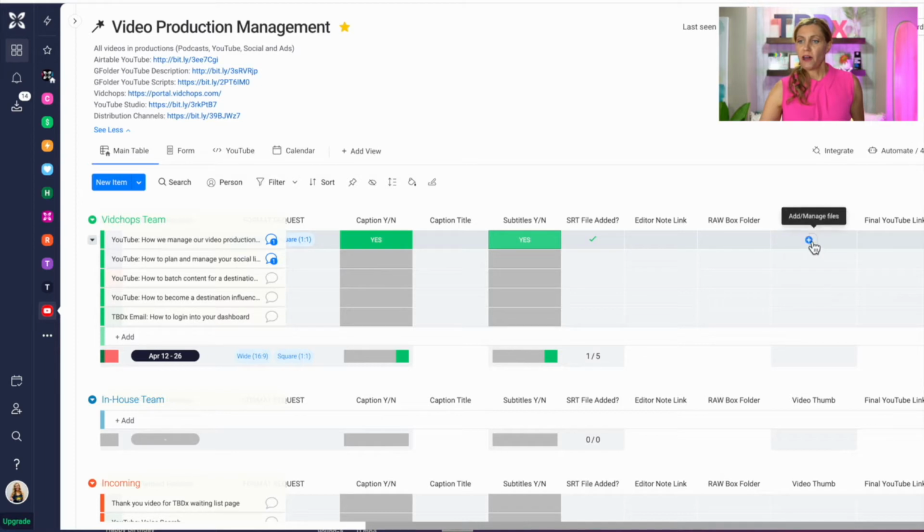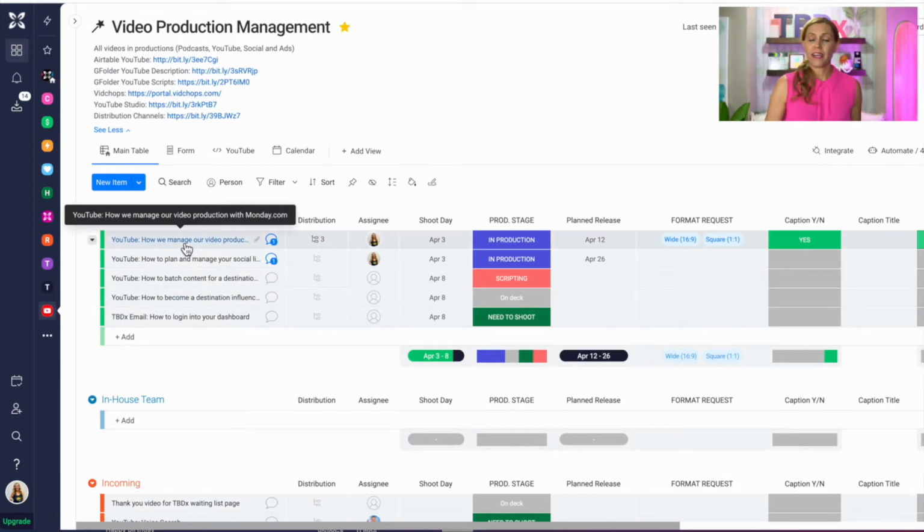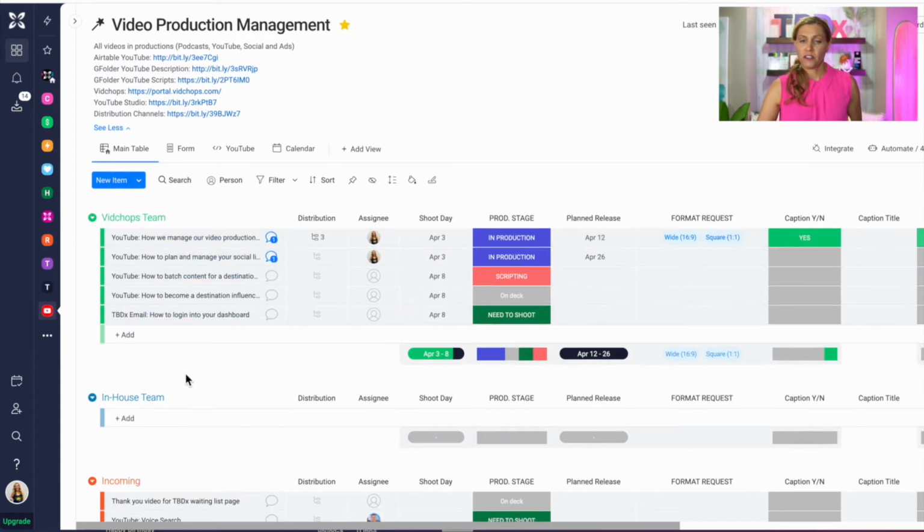And then you have a file area for video thumb. And then you have this final video YouTube link on the right-hand side. That's going to be the final video link. So that's pretty much a breakdown, guys, of how we are organizing each piece of video and how it's going to go through our production stage.